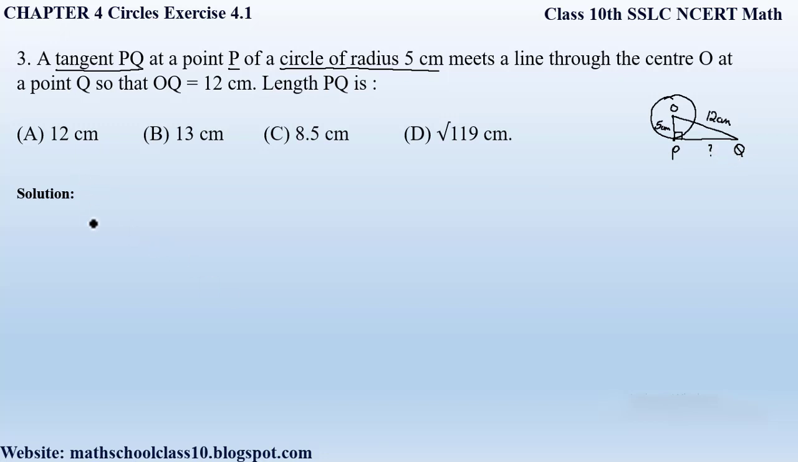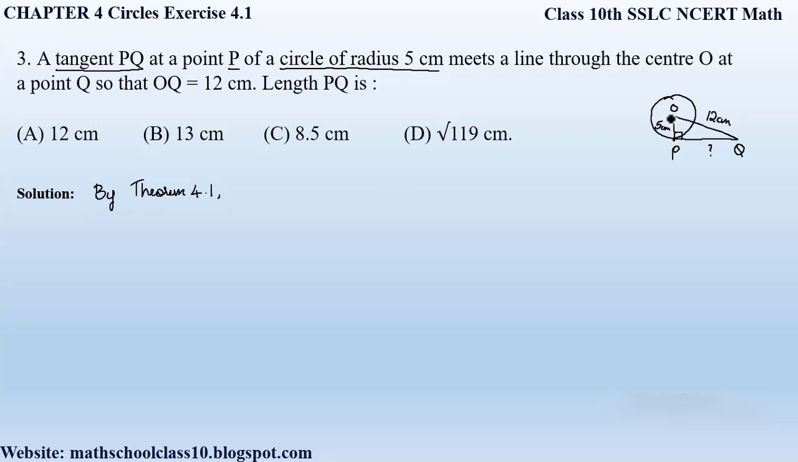So therefore you can write in the solution: by theorem 4.1, the tangent at any point of a circle is perpendicular to the radius through the point of contact. So you have to write down the whole statement. Here I have just written down theorem 4.1. Only when you write the theorem statement you will get full marks.